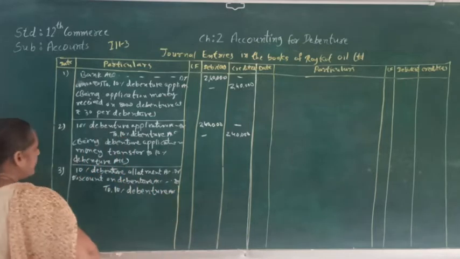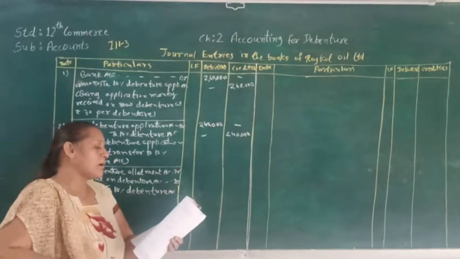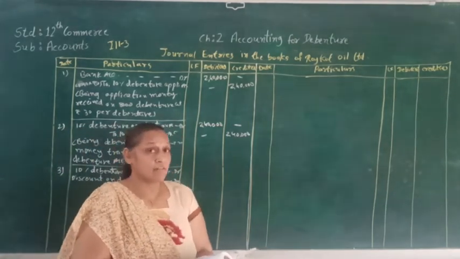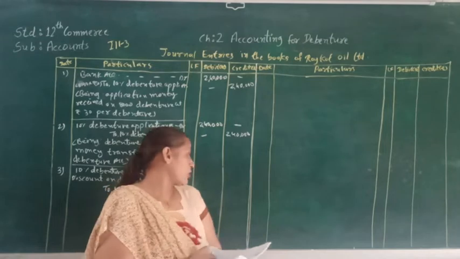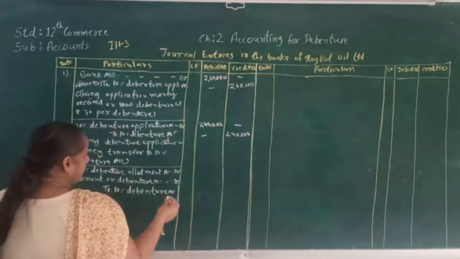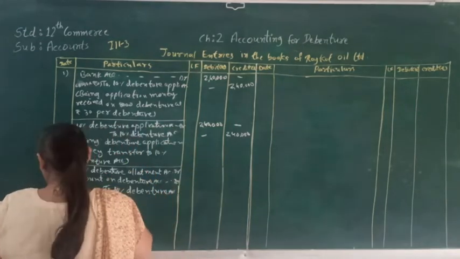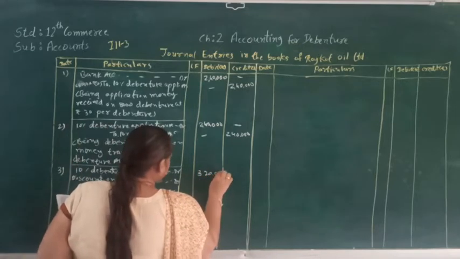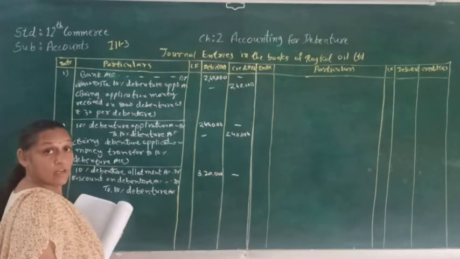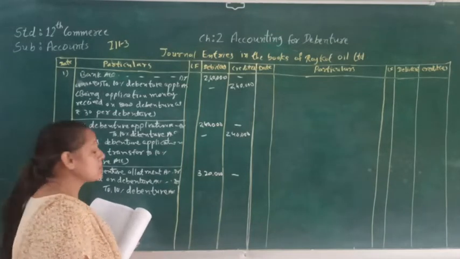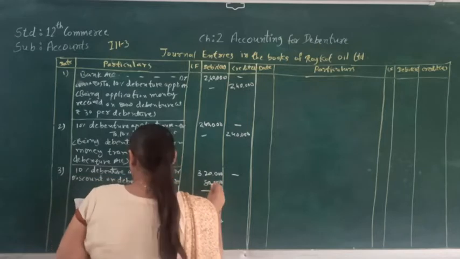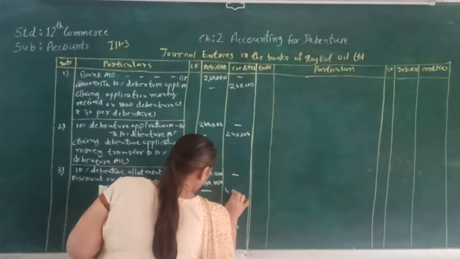So here we know that the amount of allotment is 40 rupees and the discount amount is 10 rupees. So here we will write 40 rupees into 8,000. So that will be 3,20,000. And again 10 rupees with 8,000, so it will be 80,000. And the total amount will be 4 lakh.